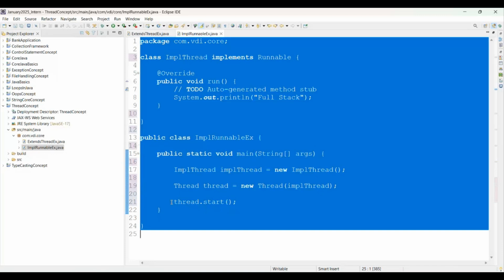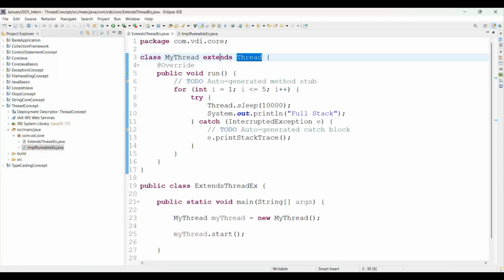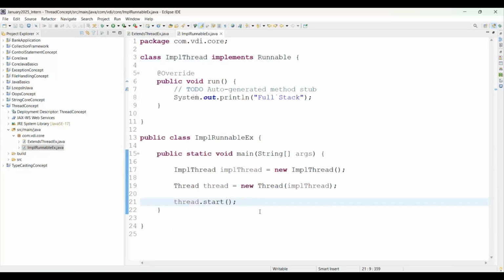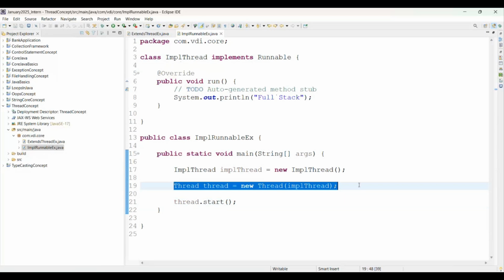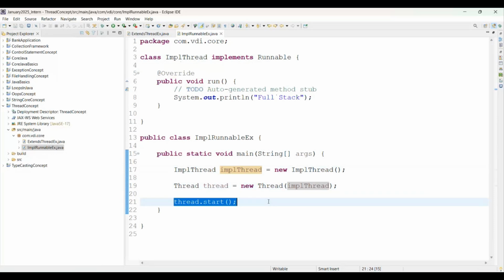See, in the previous example, we were able to invoke the start method because we were extending the Thread class, right? That's why you could easily call the start method. But with implements Runnable interface, we are not extending Thread, right? Then definitely you need to create the object of the Thread class, pass whatever object is available as the input parameter, and then call thread dot start. It will consider this as a new thread stack started. Simply try run as Java application, and it will give us the output.